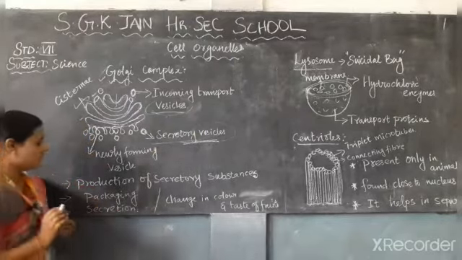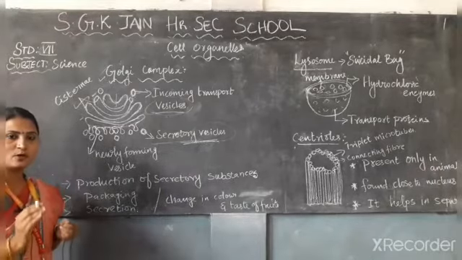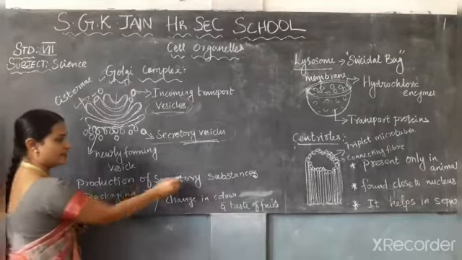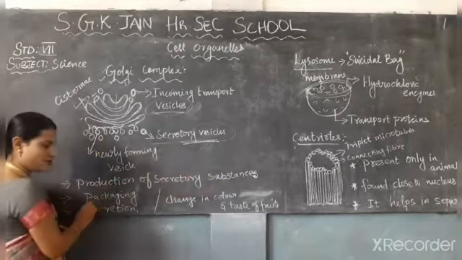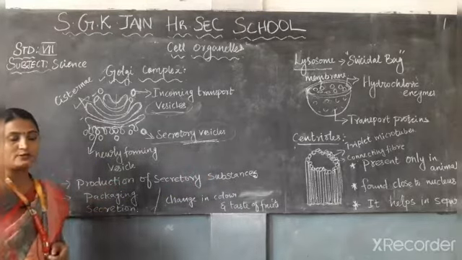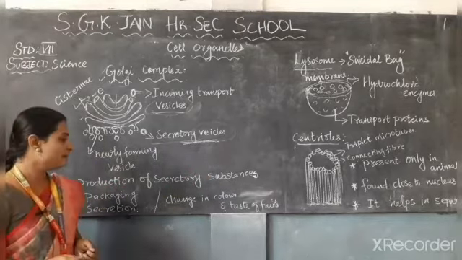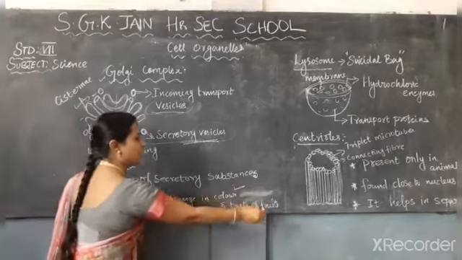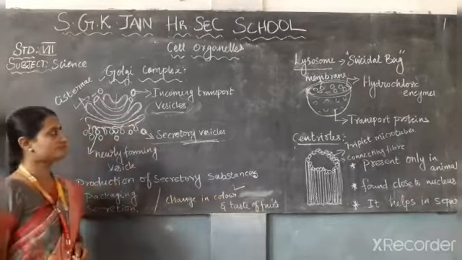So what are the functions of the Golgi complex? Production of secretory substances, packaging and secretion. This is the reason behind the change in color and taste of fruits.